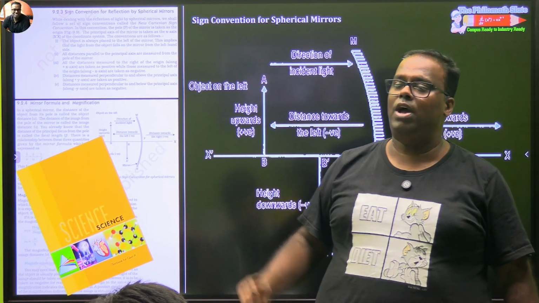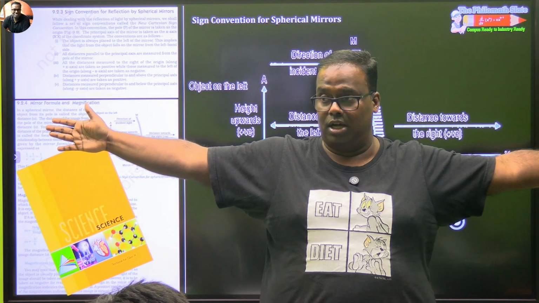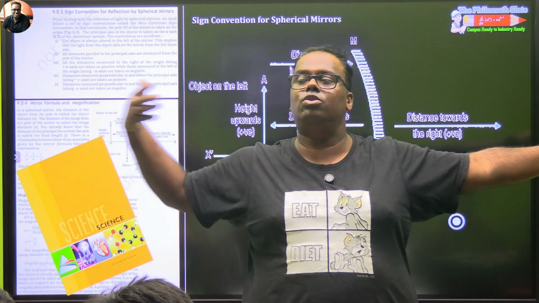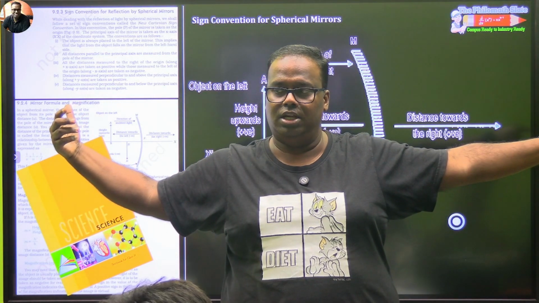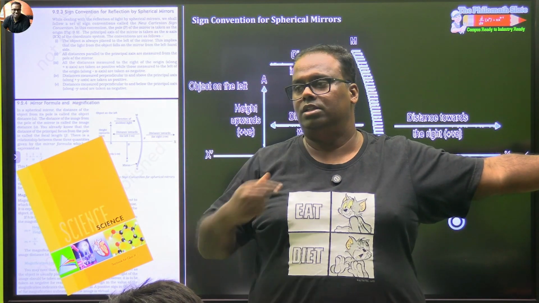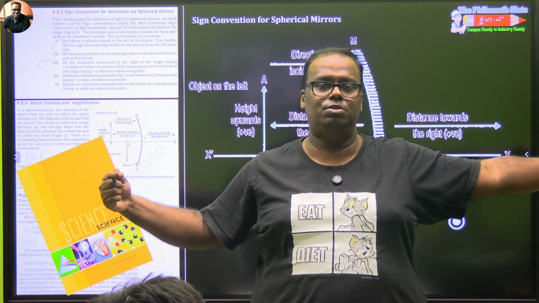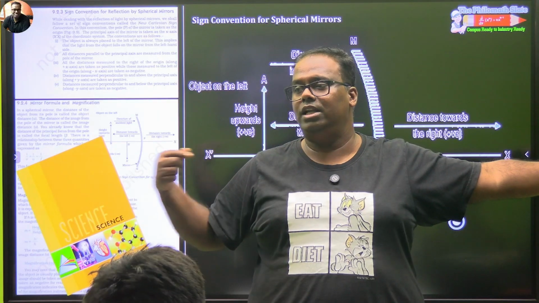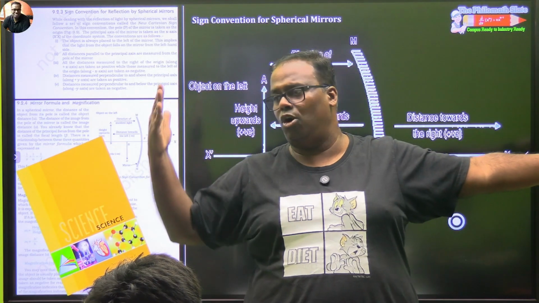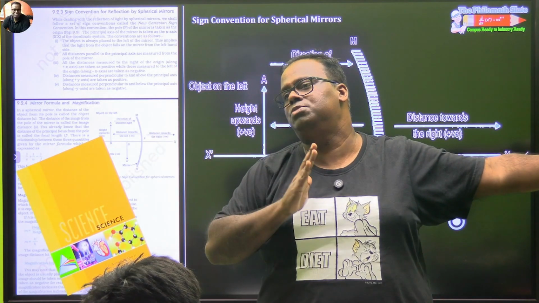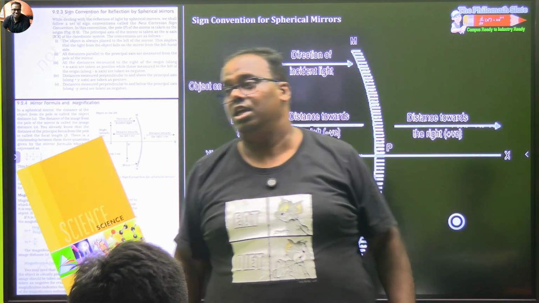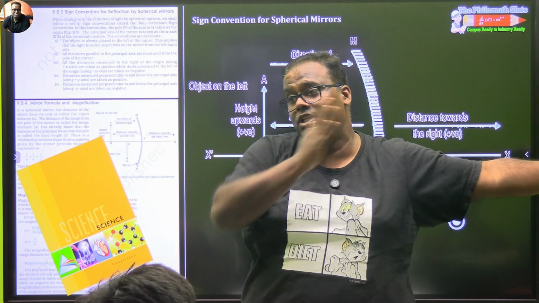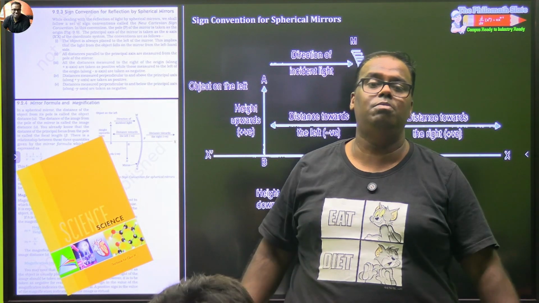Understood? So if I am a concave mirror, I am the Cartesian coordinate. The concave mirror is now shaped on this side, right? So all the rays are going to come on this side and they're going to get reflected on this side. So if I am a concave mirror, then my distance to the focus will always be negative, not positive, negative. This is the negative side. The object distance is always negative because the object is placed in front of the mirror. Image distance, in the case of dentist and lipstick, the image is formed on this side, so the image distance will become positive.